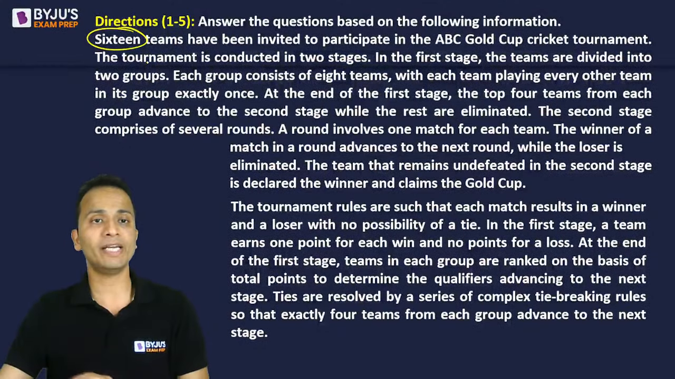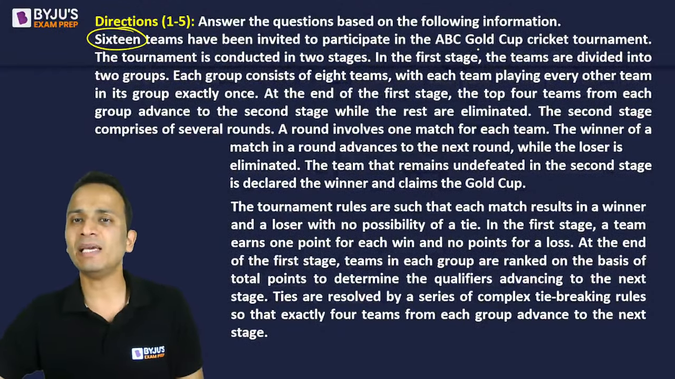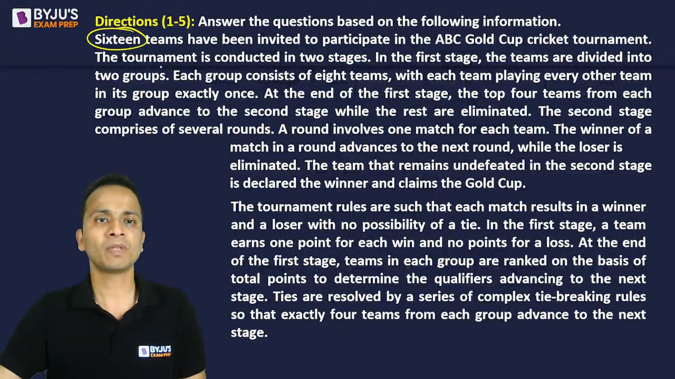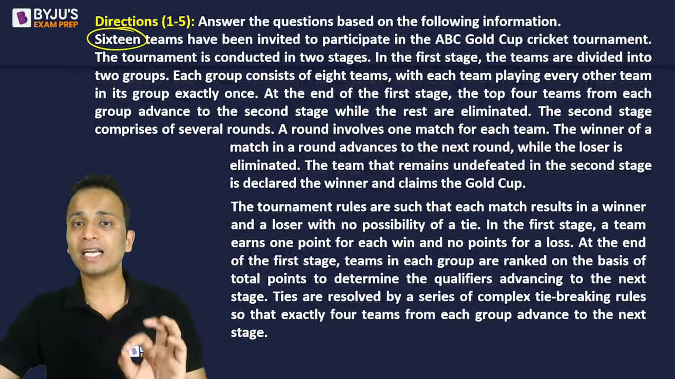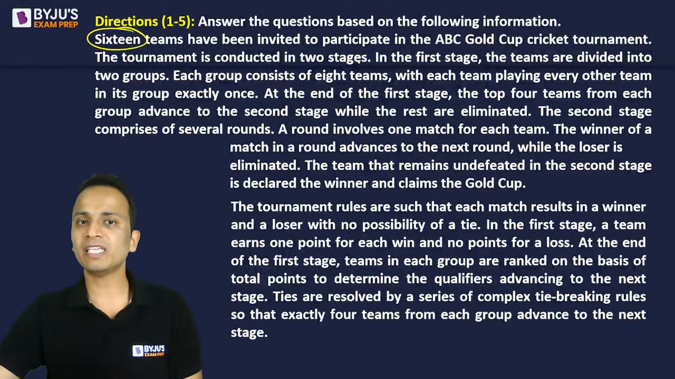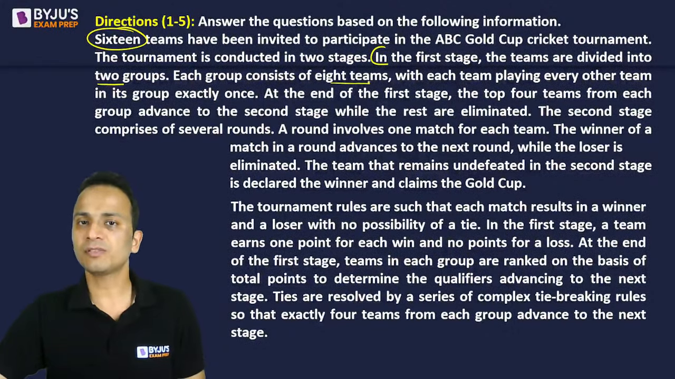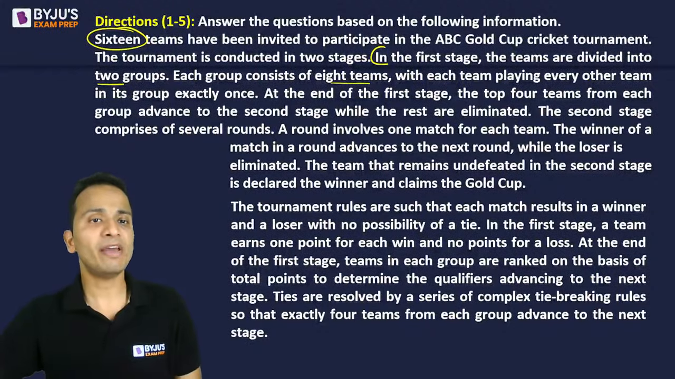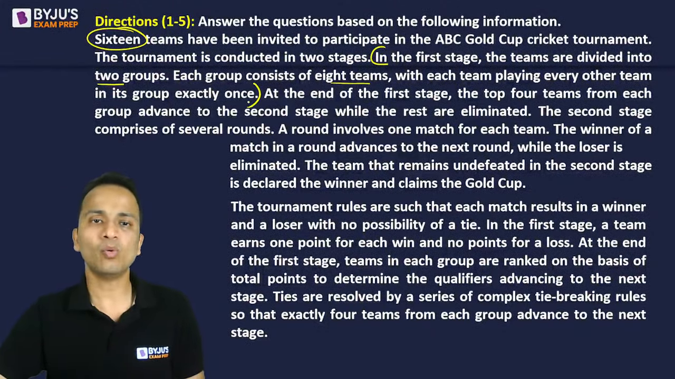Good afternoon. All right. So 16 teams have been invited to participate in the ABC Gold Cup cricket tournament. The tournament is conducted in 2 stages. Now carefully have a look at these 2 stages. So the tournament is conducted in 2 stages. The first stage, the teams are divided in 2 groups. Each group consists of 8 teams, with each team playing every other team in its group exactly once.